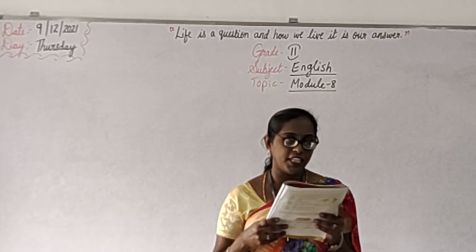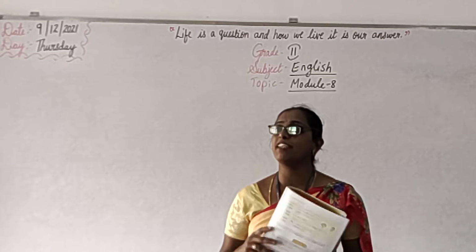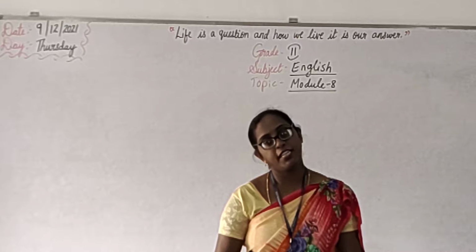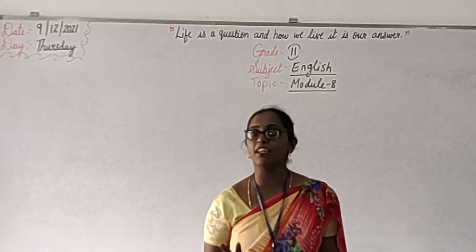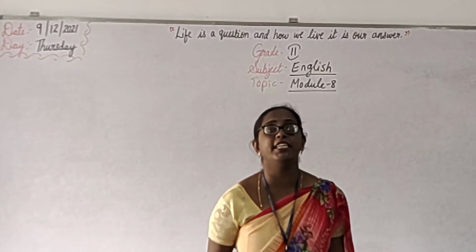Understand? Then the sun rises in the east. Always the sun will rise in east only. It will not rise in west. No. In east only, right? So that is a daily thing. Daily the sun is doing that, so it is a simple present tense.